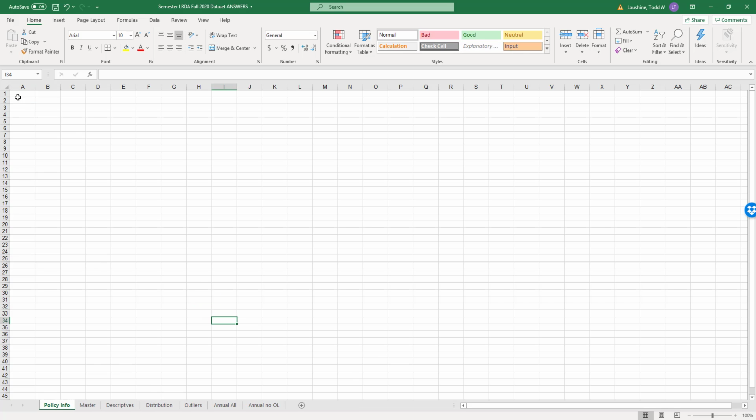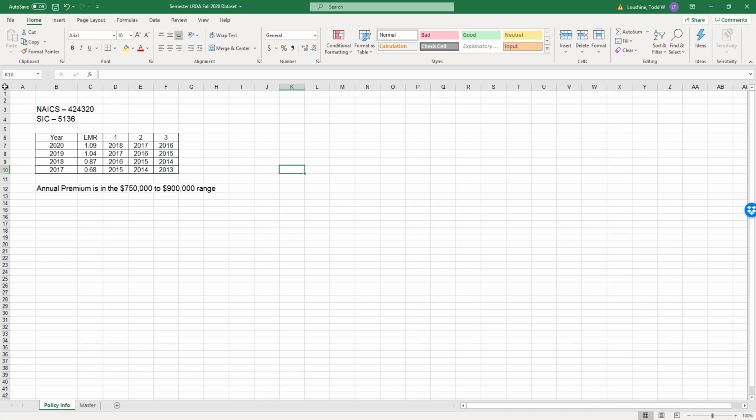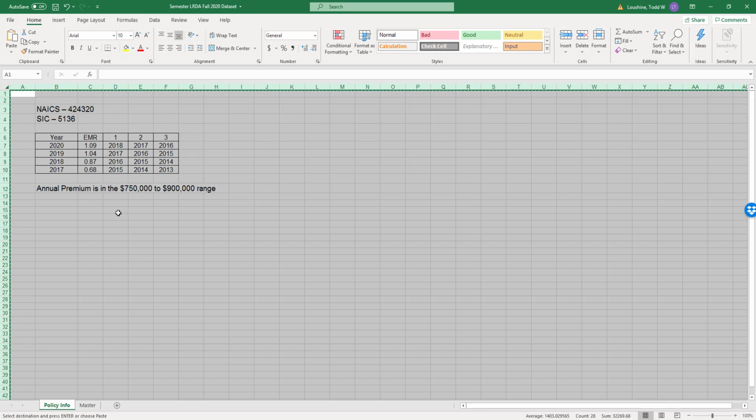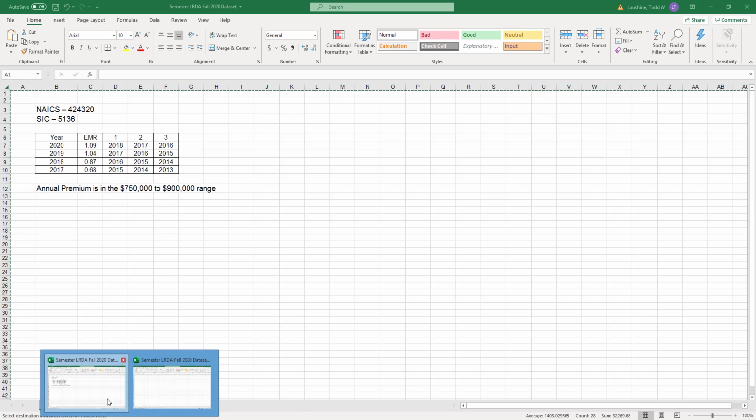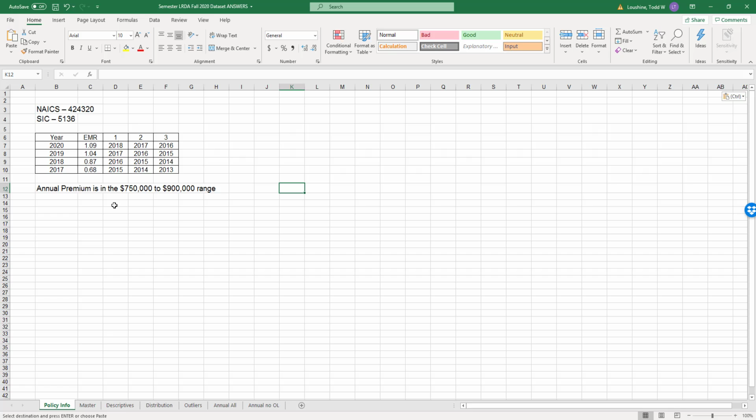I don't know why that didn't work. Try it again. Highlight everything. Hit copy. Excuse me, dry throat. A1, paste. Okay, there we go. Now I've got that information.